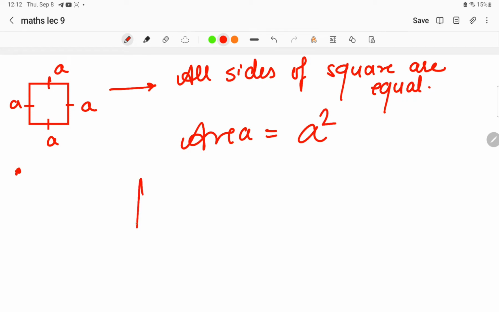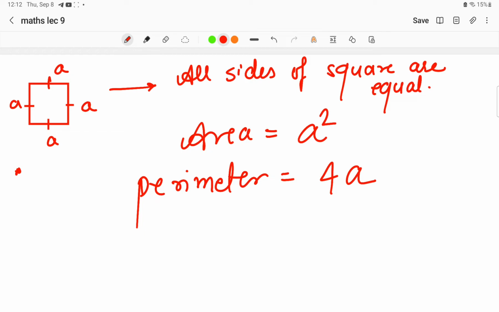When we are discussing the perimeter, actually perimeter means the boundaries. We are discussing the side boundaries, right? Perimeter is all about the sides over here. There are four sides, and all are a, so simply we can take 4a. This is all about the square questions that can be asked. The first thing to keep in mind is that squares have all sides equal. Whenever we find the area, we will take a square, and for perimeter the formula is 4 into a, because all the four sides are equal.